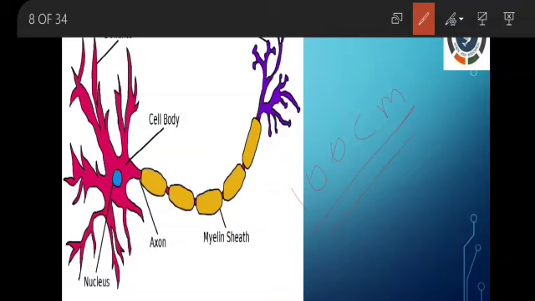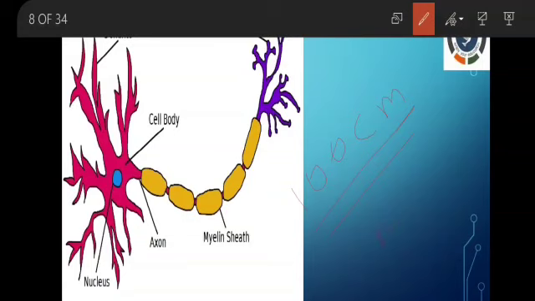What about the smaller cell? The red blood cell is the smallest cell in our body. Its range is about 7 micrometers. The red blood cell range is how much? 7 micrometer.